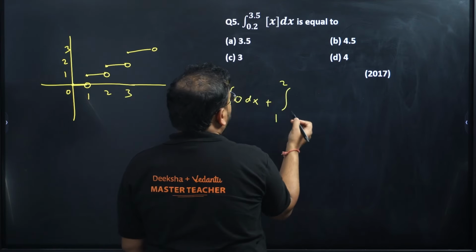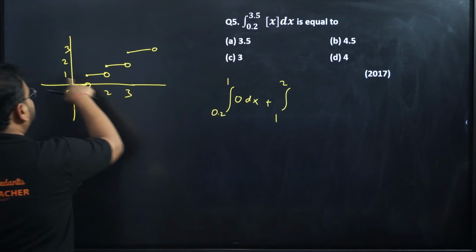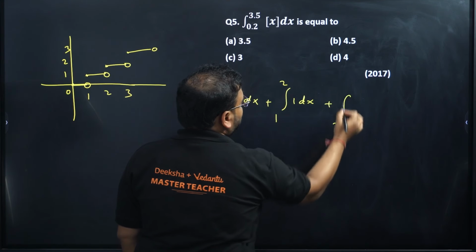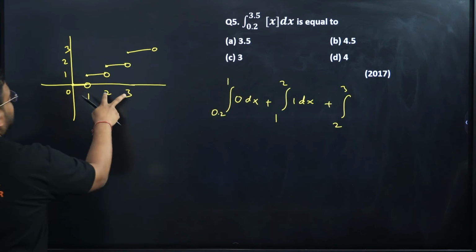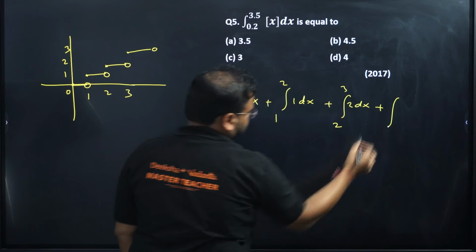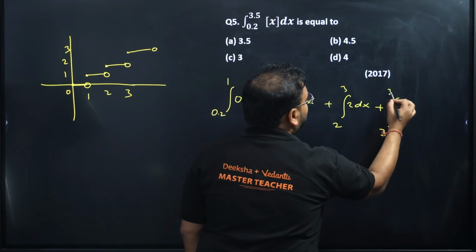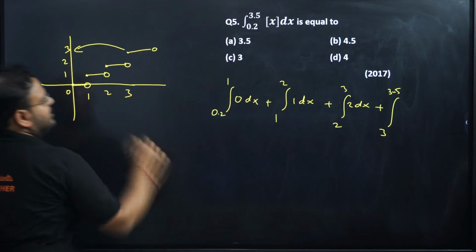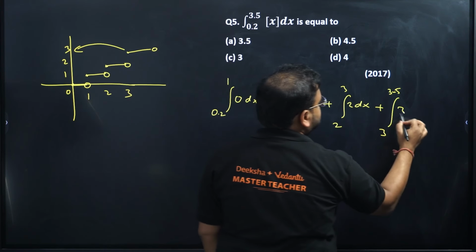We all know this value in this range will become what? 1 to 2 will be 1. So right here 1 dx, plus 2 to 3. In this range it will become 2. So right here 2 dx, plus 3 to 3.5. In this range it will always become 3. So right here 3 dx.